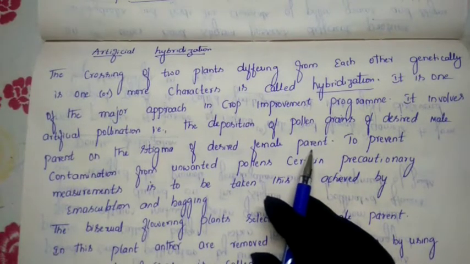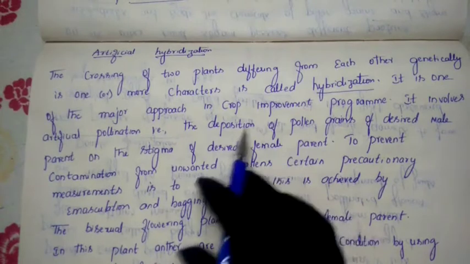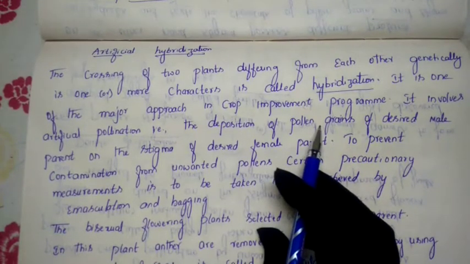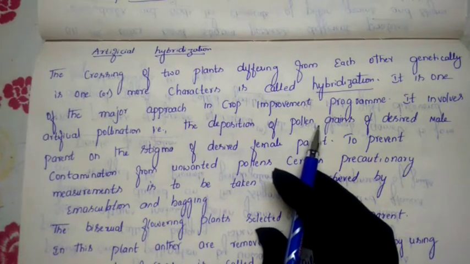But in this case, artificial hybridization, we human beings are selecting the plants. We are selecting the plants which have good pollen grains, and which have good character. That plant's pollen grains we subject to the female plant, and that female plant should also have good character.